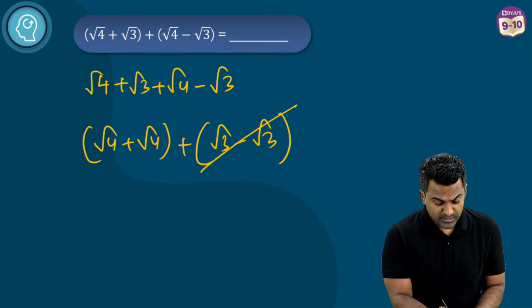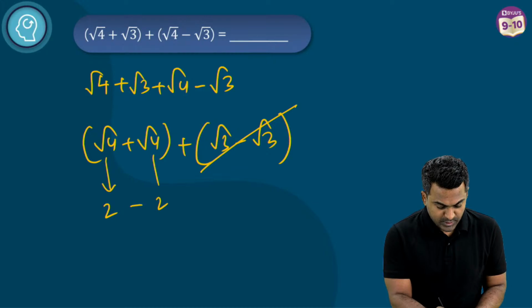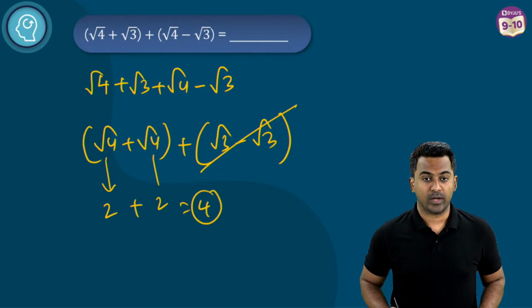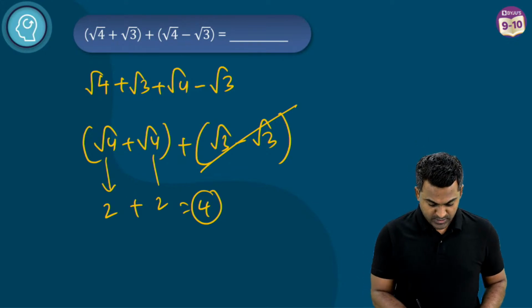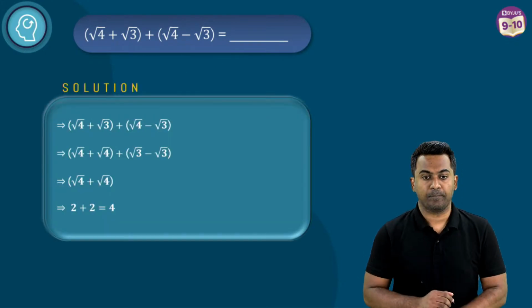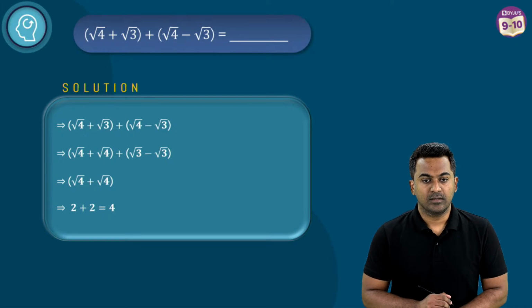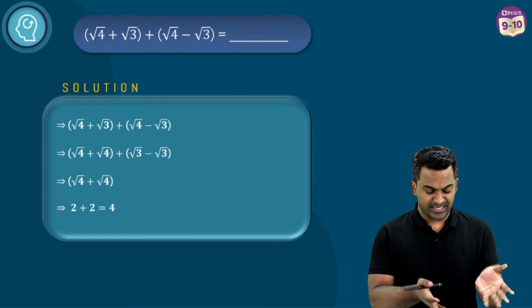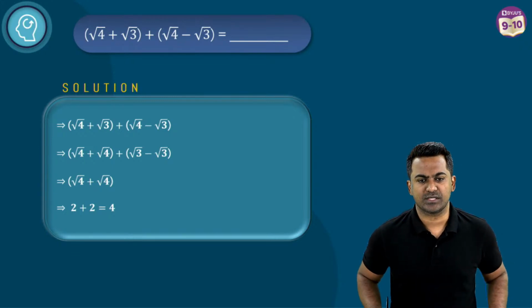Root 4, we all know this is 2. We all know this is 2. 2 plus 2, there you go. The answer is going to be 4. Okay, so this is going to be the clean solution for it, right? The chat says answer is 1. All right, that must have been for some other question, but yeah, this is going to be fairly simple. The answer to this is going to be 4. Okay, so we are clear with it now.